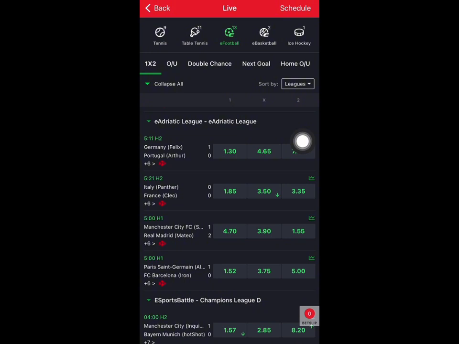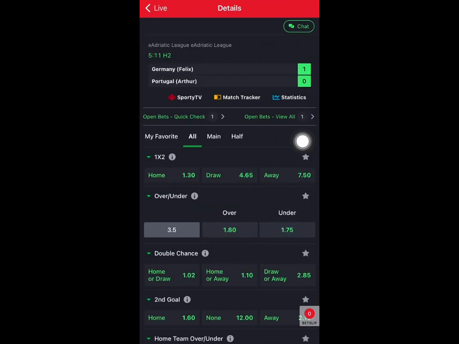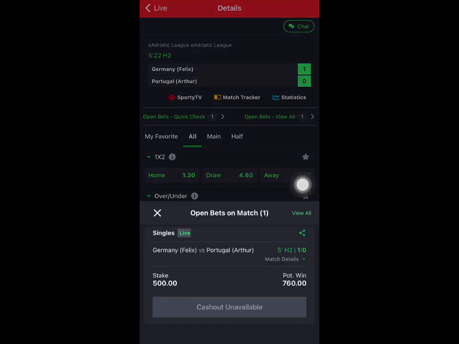You see this one here, after a goal, they have 1.30 against 7 odd, and under is very, very lesser than that. Assuming this was the one I saw, I would have played this. So it's a good day, guys. It's a good day. I'm still waiting for this particular one. Let me just check it out.